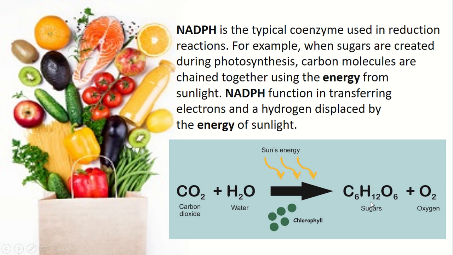So here NADPH, follow, when this sugar is created during photosynthesis, these carbon molecules are chained together using the energy from the sunlight, and NADPH's function is transferring these electrons and a hydrogen displaced by the energy of sunlight.